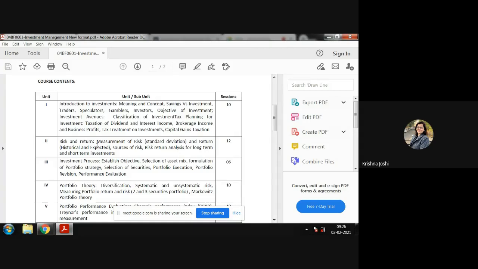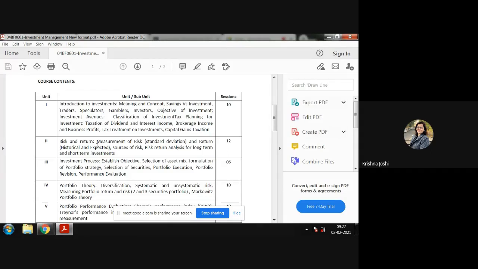The second module is about risk and return of the investment, and it is quite the same as we discussed in the last semester. Half of the module's content is the same, like measurement of risk. If you remember, we had calculated standard deviation and variance, right? So measurement of risk.